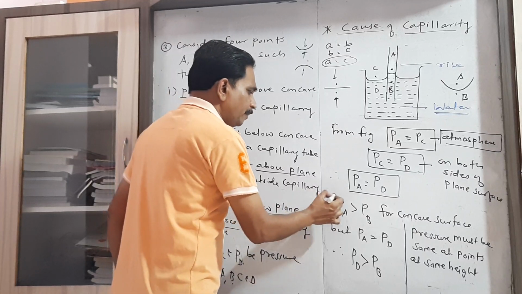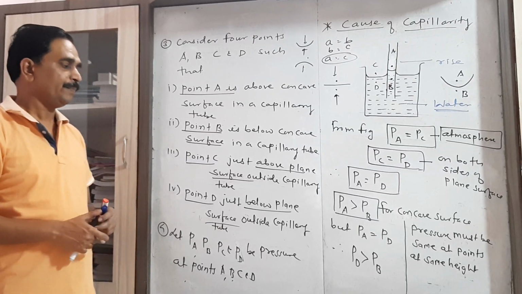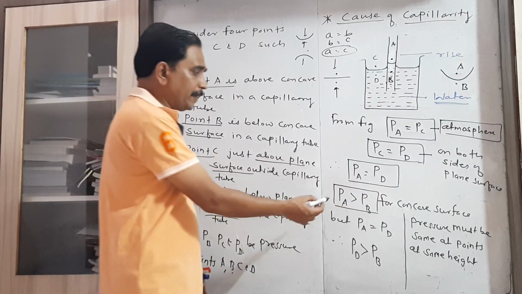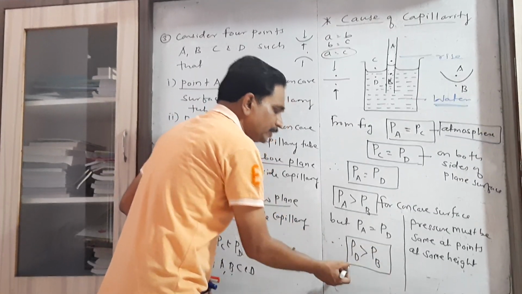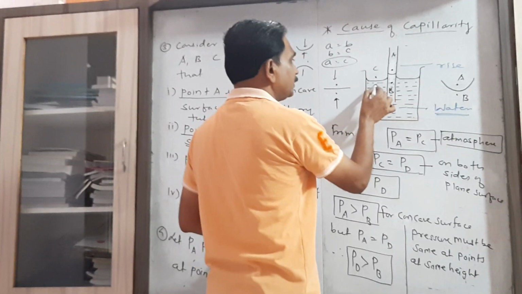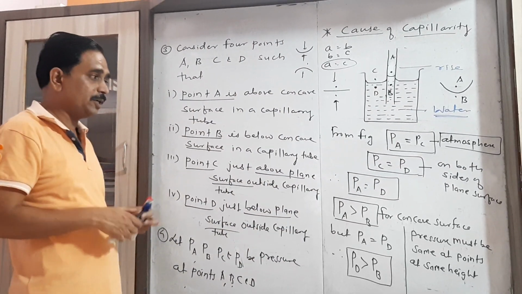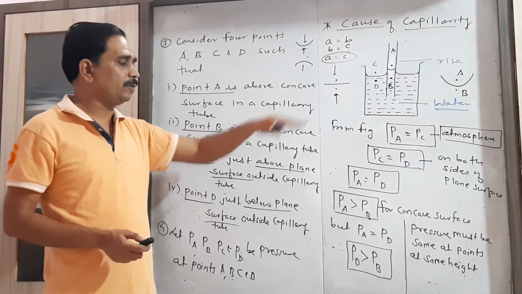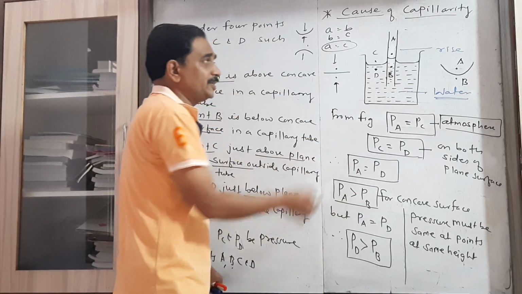So that's why pressure at A must be greater than pressure at B. But we already proved pressure at A equals pressure at D. Now if I place the value PA equal to PD, the same equation can be written as pressure at D greater than pressure at B. These are the 2 points which are at the same height and inside the liquid. So what is our expectation? The pressure must be the same at points which are at the same horizontal level. But here the possibility is pressure at D is greater than pressure at B.